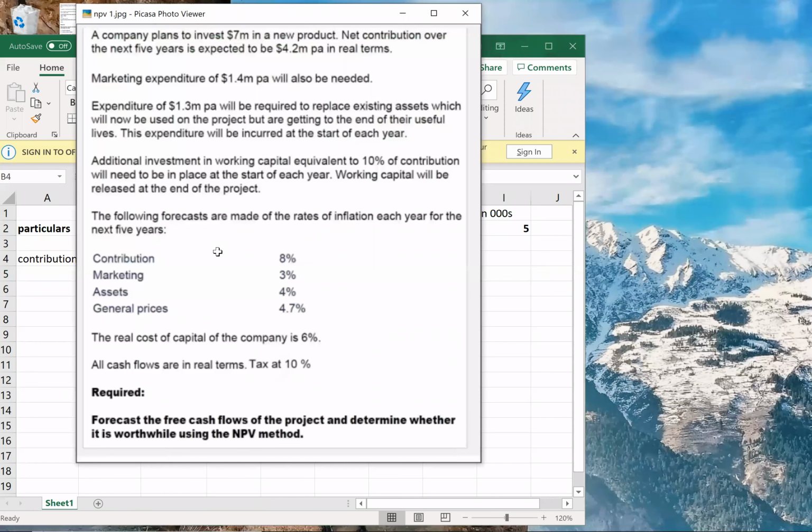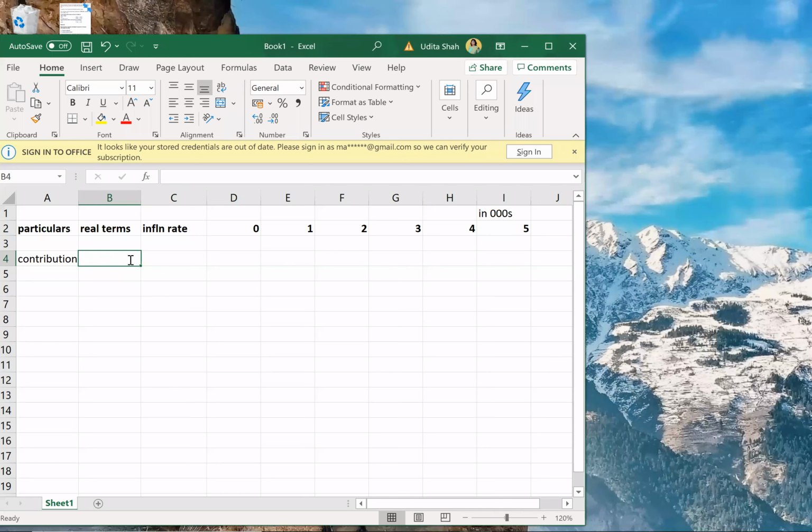Contribution is 4.2 million, so 4,200. Initial investment was 7 million. So contribution is 4,200.